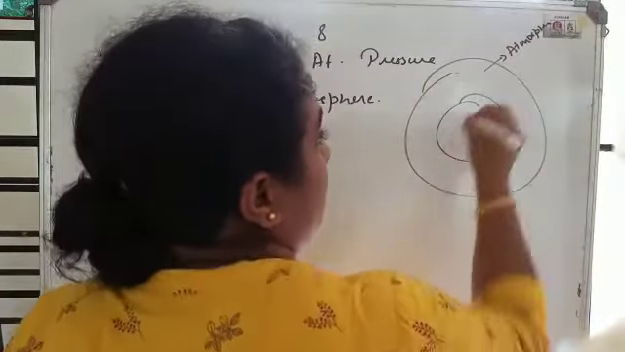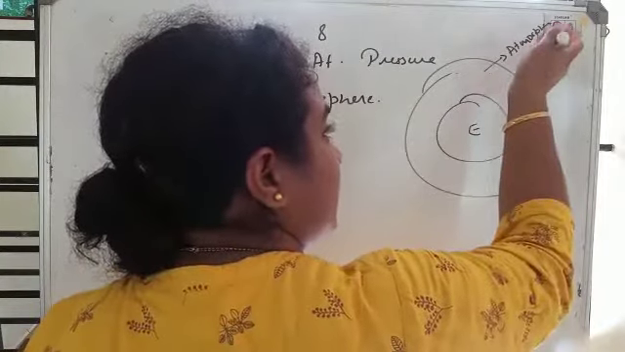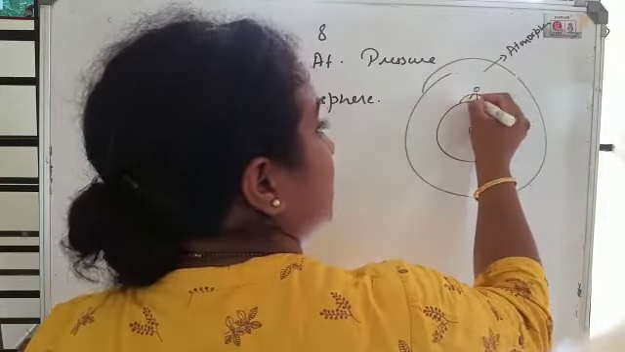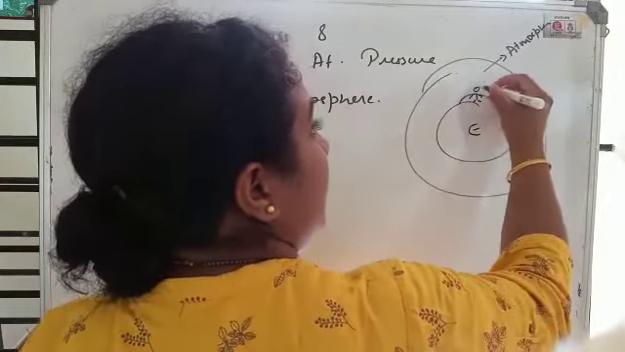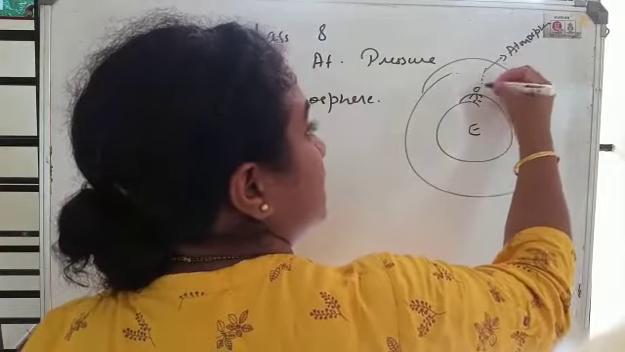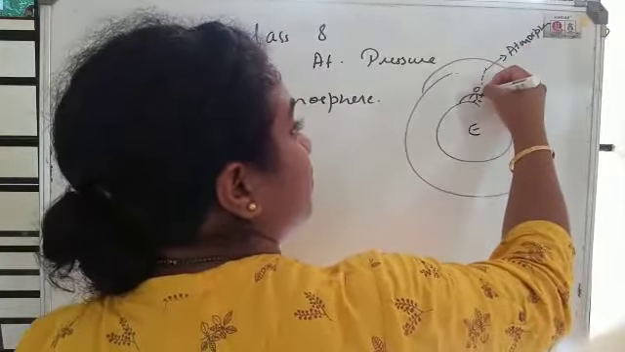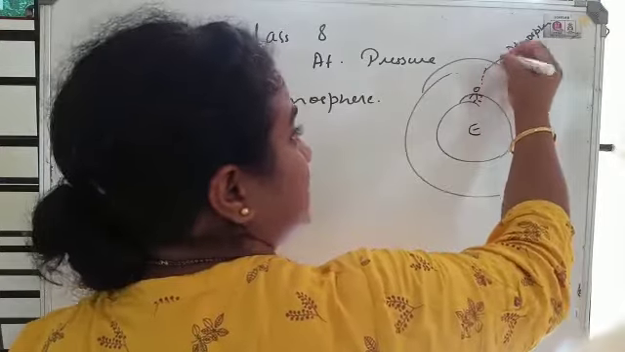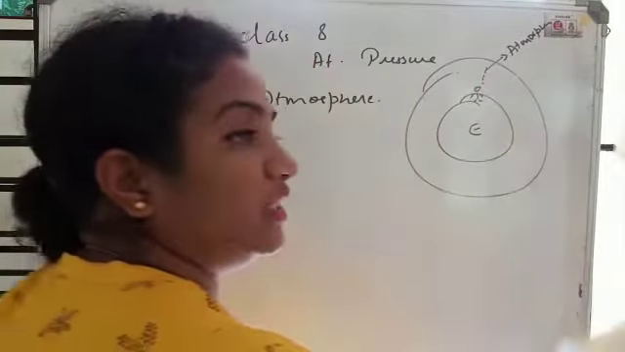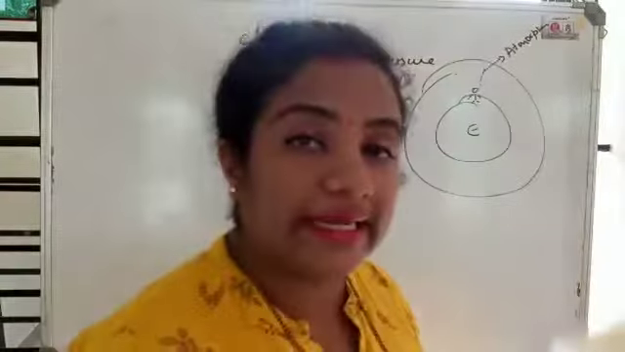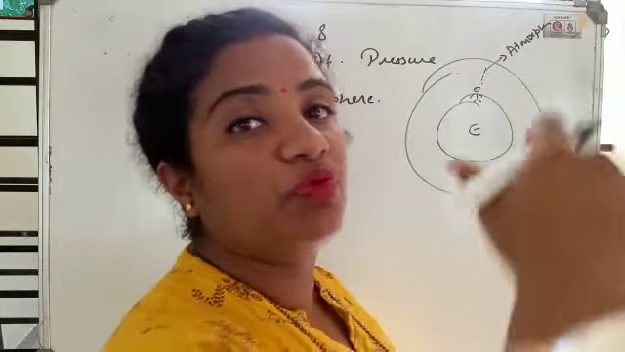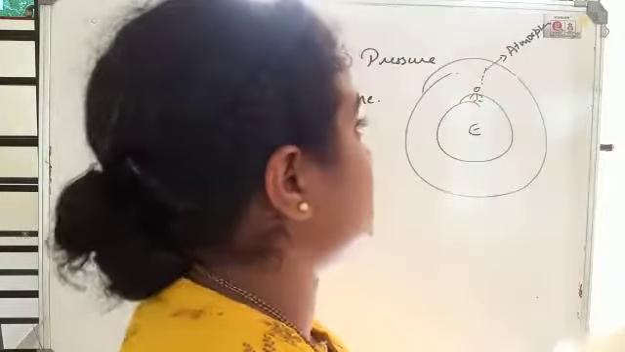Now, the atmospheric layer will be dense or thick at the earth's surface. But as you move upward, as the height increases or the distance from the earth's surface increases, the density of the atmosphere decreases, which means the air layer becomes thinner as we move away from the earth's surface.